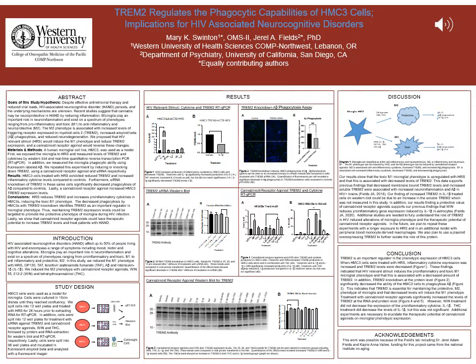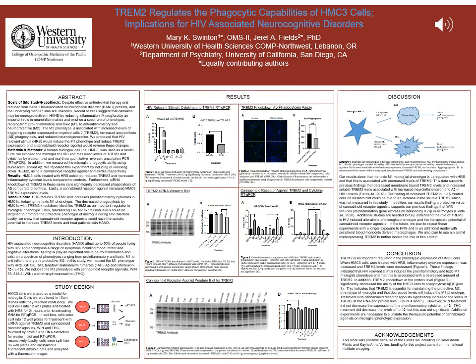In Figure 1, we found that HIV-relevant stimuli significantly increased levels of pro-inflammatory cytokines in HMC3 cells, and that this was associated with decreased levels of TREM2. In Figure 3, upon confirmatory knockdown of TREM2, at the protein level, we found that knockdown of TREM2 significantly decreases phagocytosis of amyloid beta by HMC3 cells.